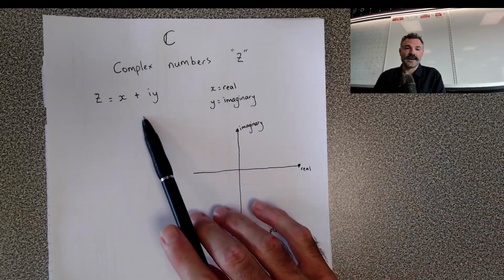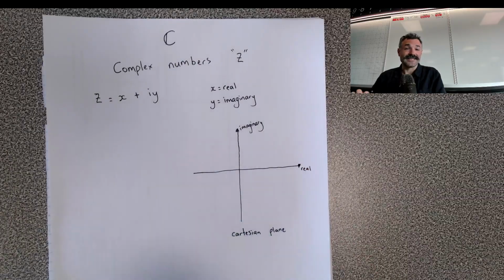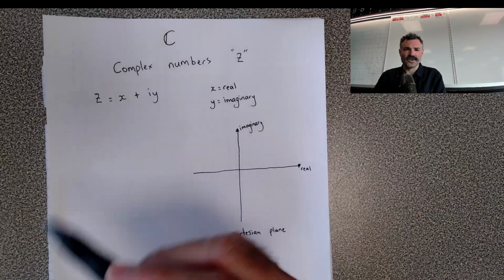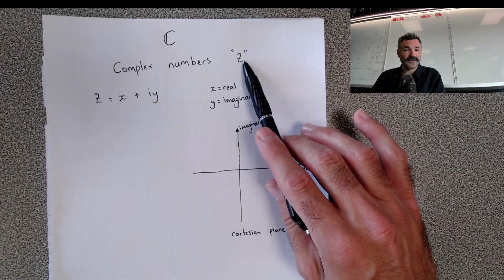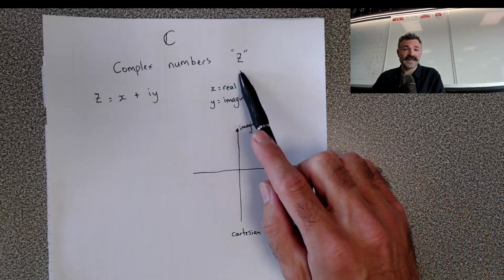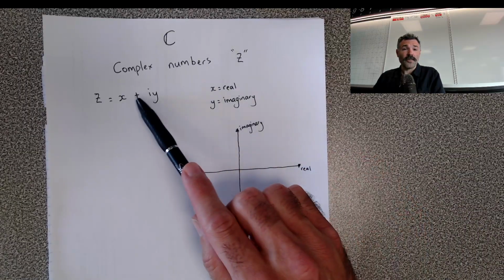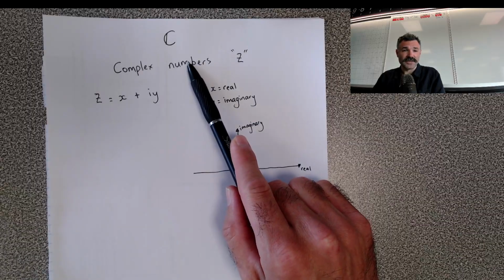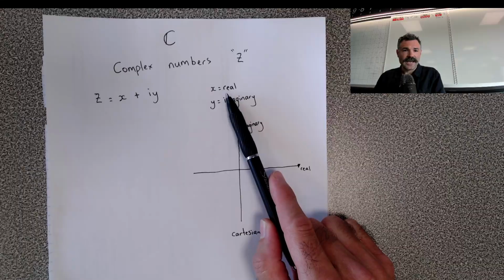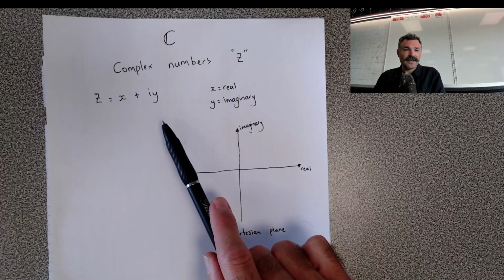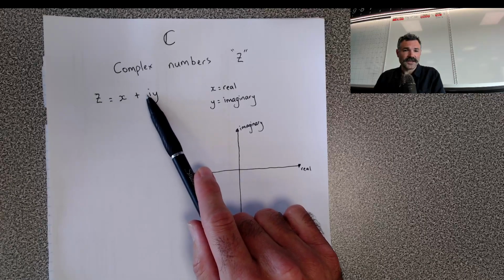So a complex number, we use the symbol capital C with this little line to denote the set of all complex numbers. I might make a video talking about all the different sets that we have. But complex numbers, and usually in algebra, when we're working through complex numbers, we use the letter Z to represent a complex number. Now, a complex number, we've just talked about imaginary numbers. A complex number is the mixture of real numbers and imaginary numbers in any combination that we want. So we're going to say Z is equal to x plus iy.